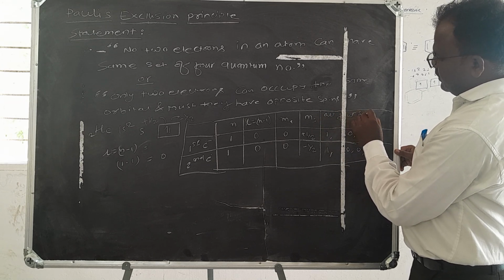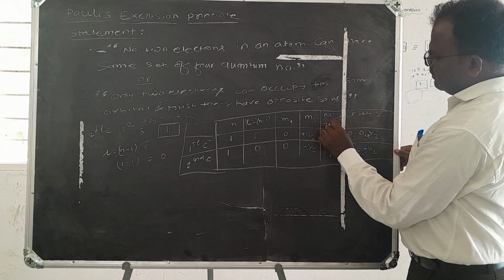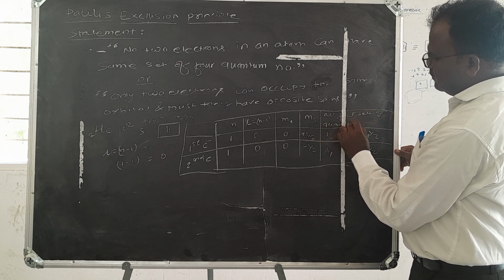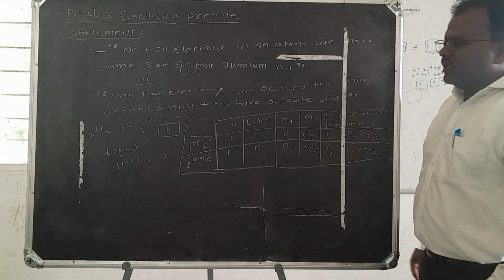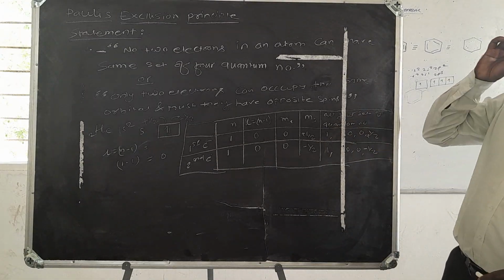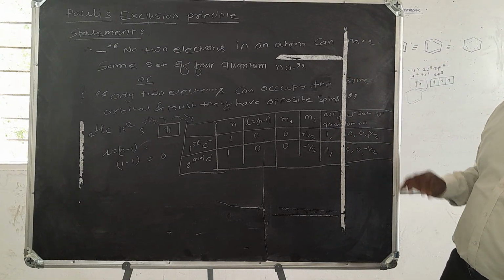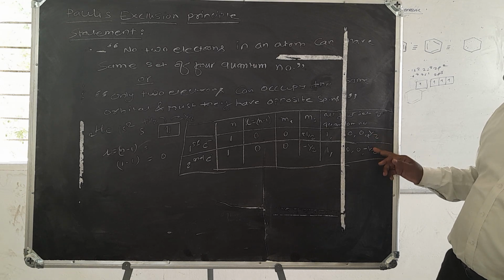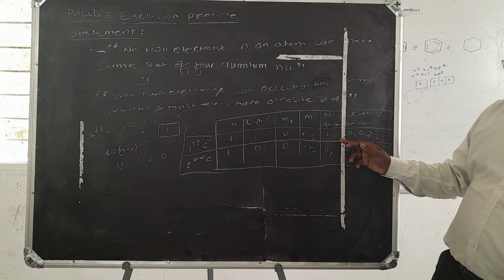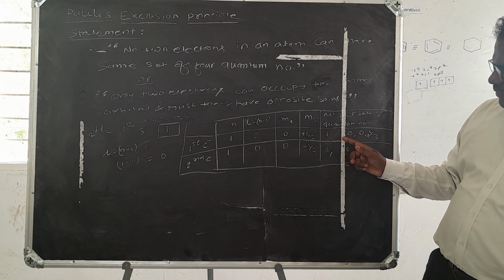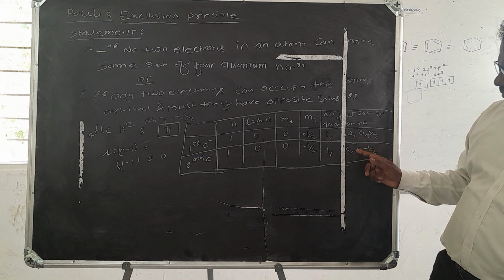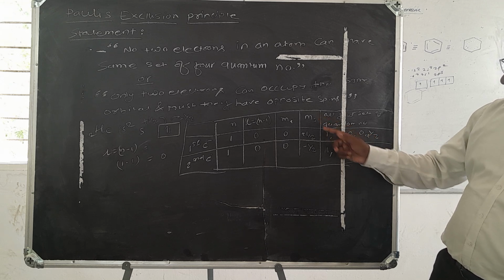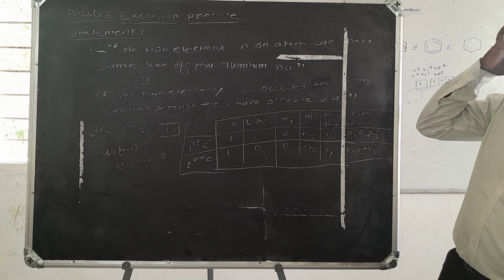All four sets of quantum numbers: no two electrons in an atom can have the same set of four quantum numbers. It means that these are different sets of the four quantum numbers, here plus sign, here minus sign. The principal quantum number is the same, the azimuthal quantum number is the same, and the magnetic quantum number is the same, but the spin quantum number is different.